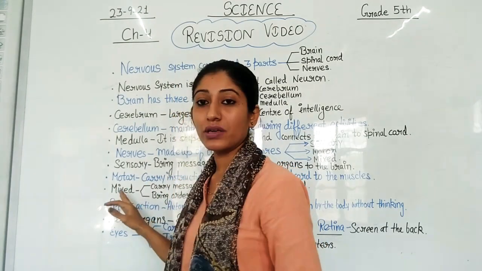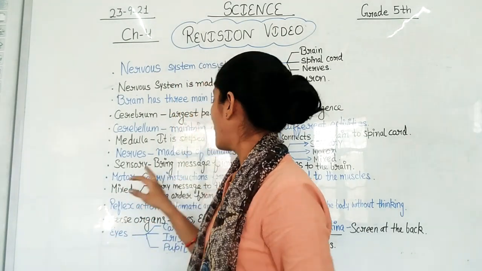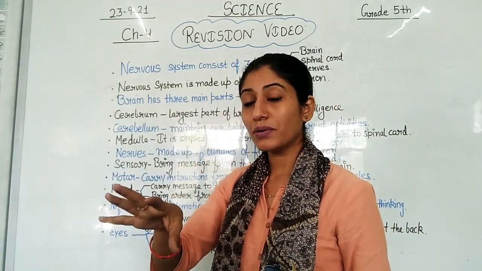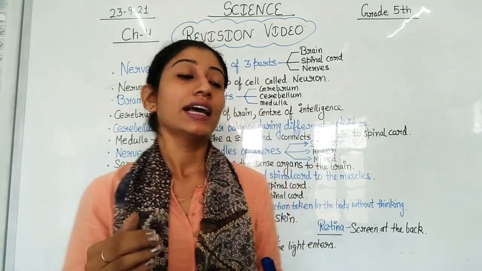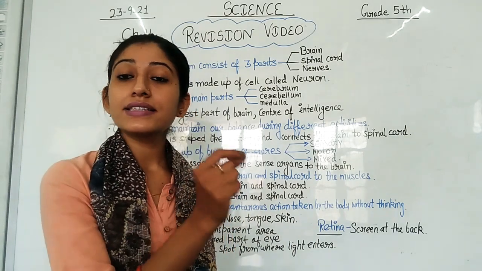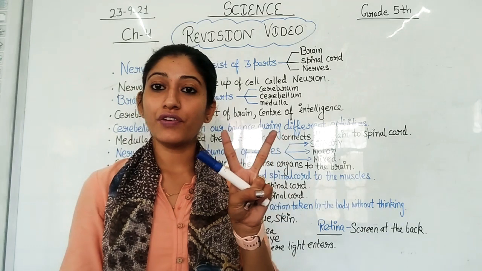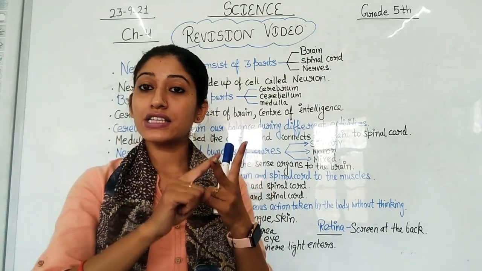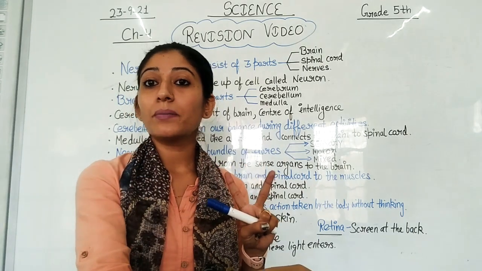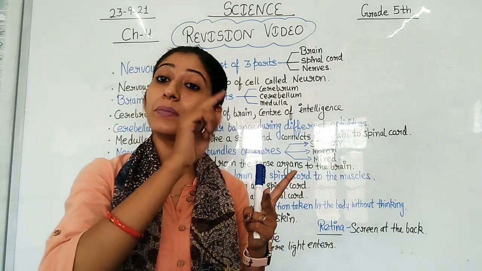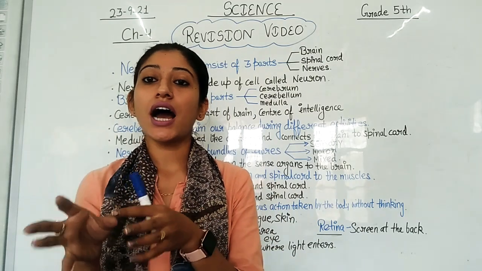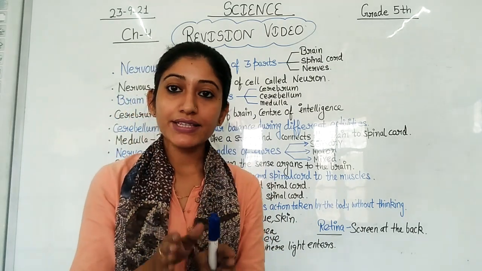So when we talk about the mixed nerve, it carries messages to the brain and the spinal cord, as well as it brings orders from the brain and the spinal cord. Means mixed nerves are the nerves which do both functions. They carry messages as well as they bring messages. So both functions are done by the mixed nerves.